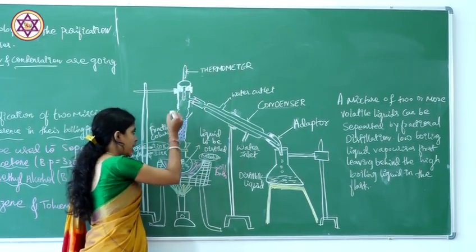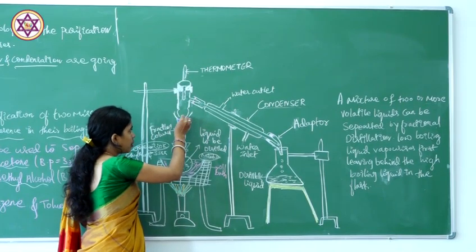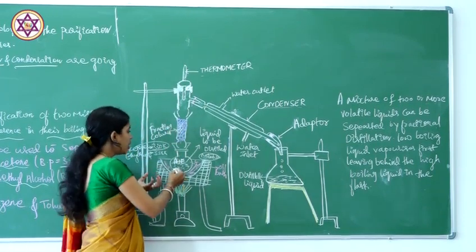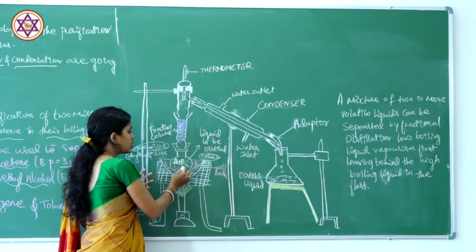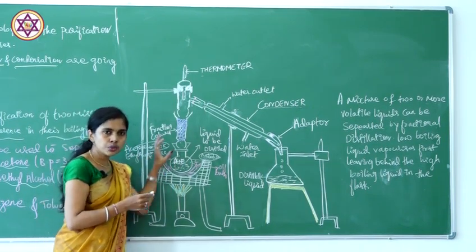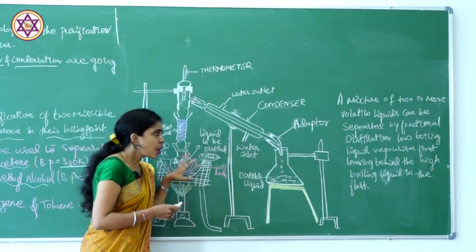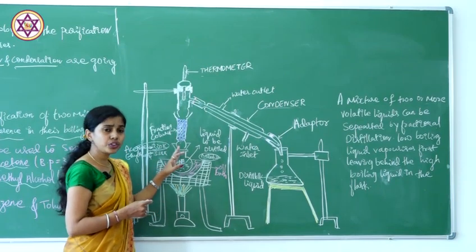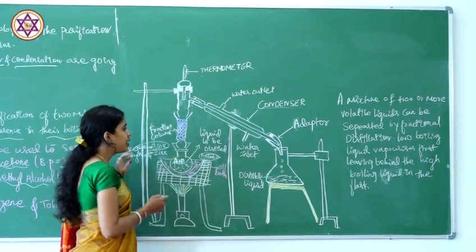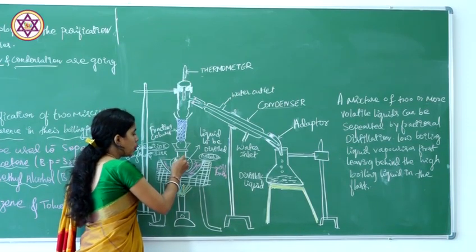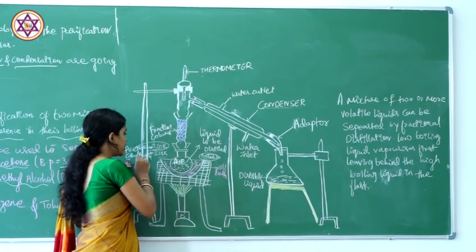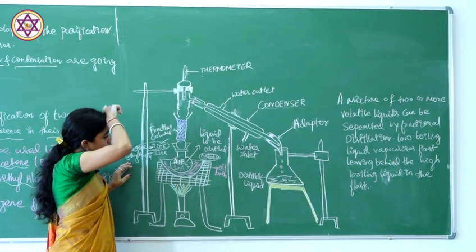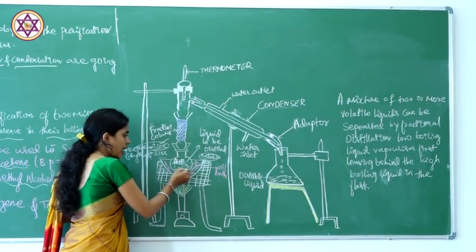Acetone starts to vaporize first, while the ethyl alcohol takes more time. The lower boiling point liquid vaporizes first, leaving behind the higher boiling point liquid in the flask. Acetone starts to vaporize, leaving ethyl alcohol in the flask itself.